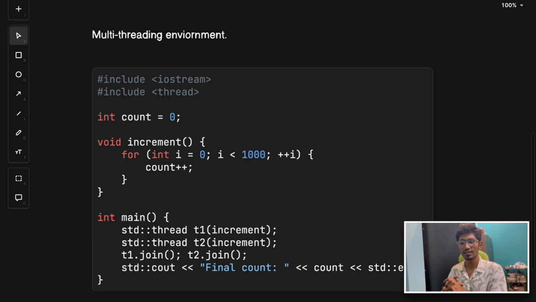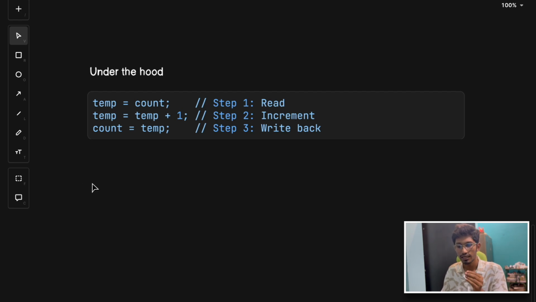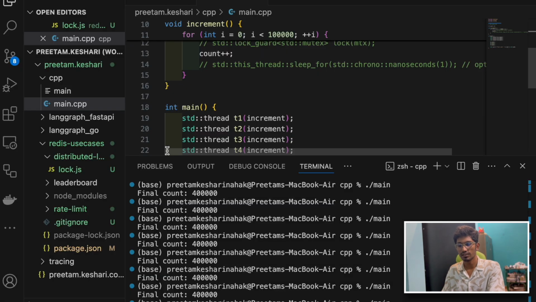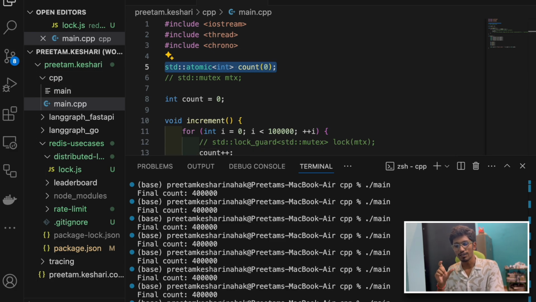So the final bottom line is count++ is not atomic. It's 3 steps, not one, as we saw here. In multi-threaded code, it can fail silently. So you can fix it by using a mutex or by declaring the variable atomic. And remember, systems like Redis avoid this altogether by being single-threaded by nature and by design. So we'll discuss in detail why Redis is so fast and all the underlying internals of its architecture. Hope you enjoyed this deep dive into a deceptively simple bug that you may encounter in the future.